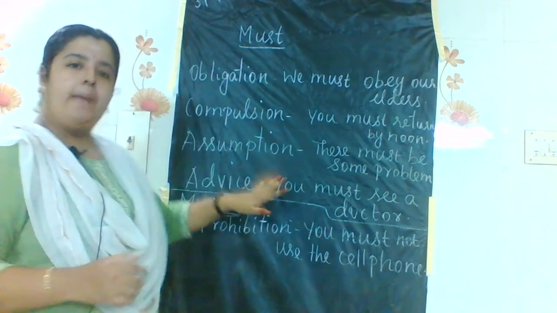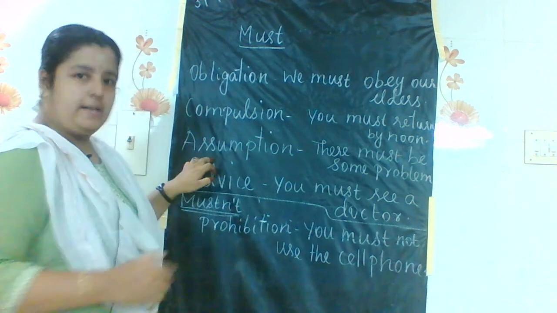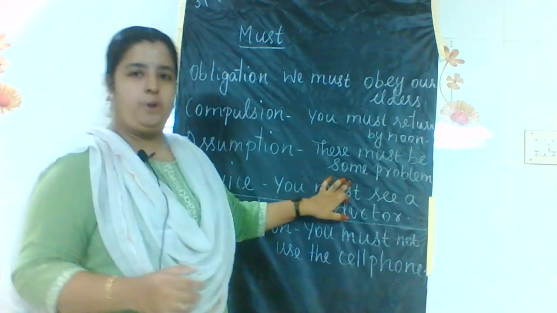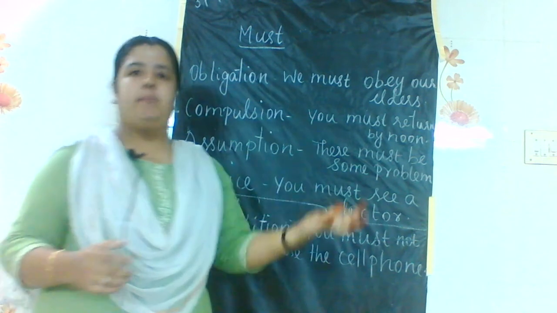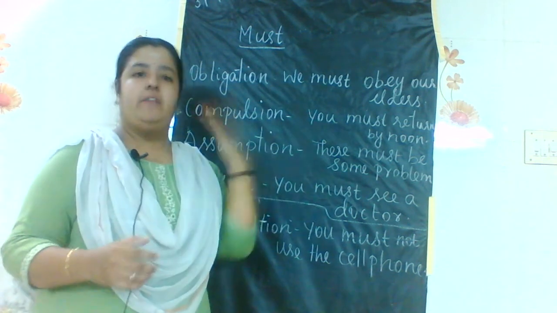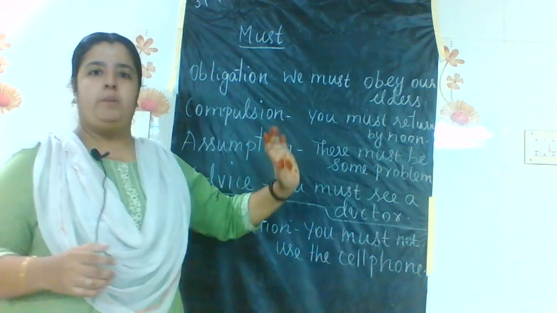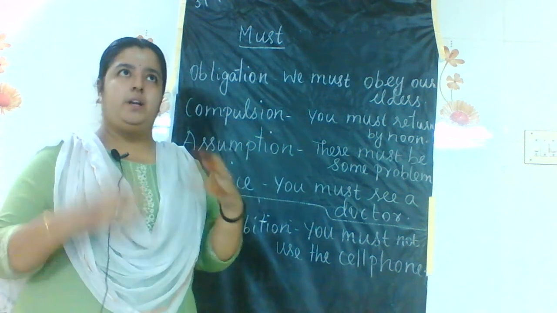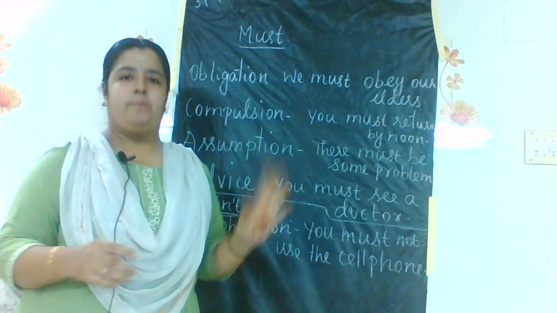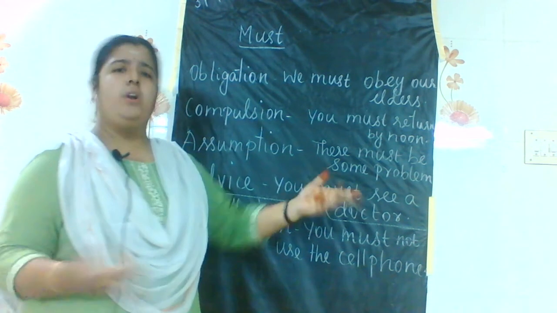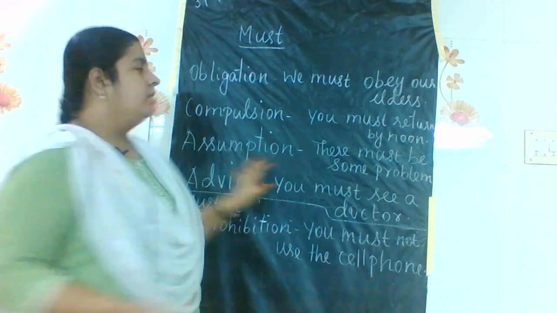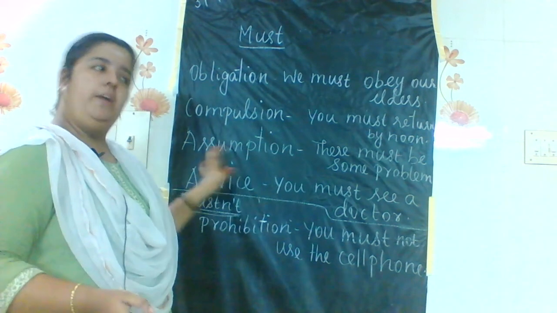Assumption: it may happen or it may not happen. So that is the assumption category. There must be some problem. Some noises are coming around, or some noises we can hear from our neighbors. In that place we can tell there might be some problem. It is not a sure one that there is some problem. There must be some problem or there must not have been some problem. So that comes under the assumption category. It can be or cannot be.